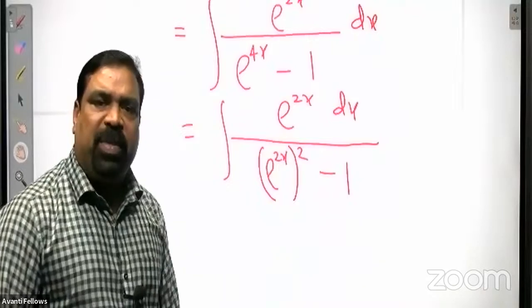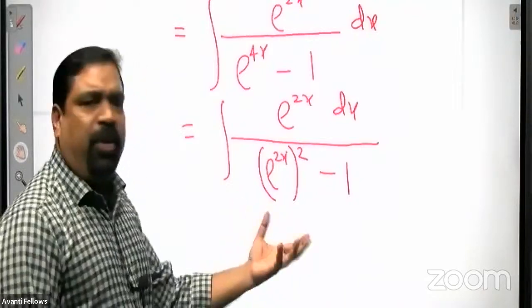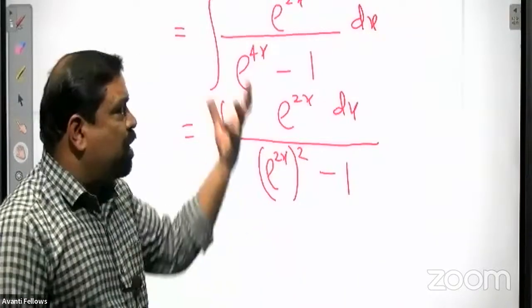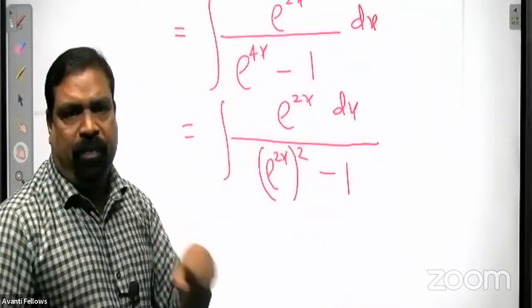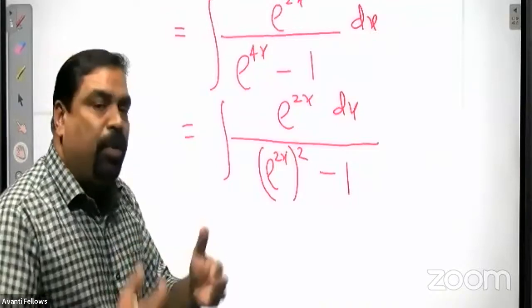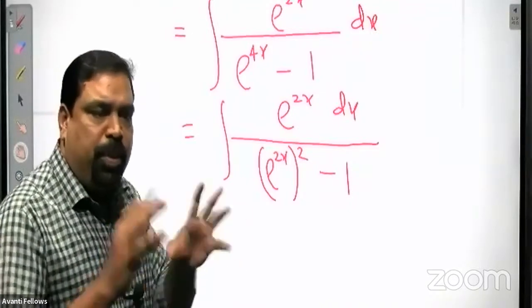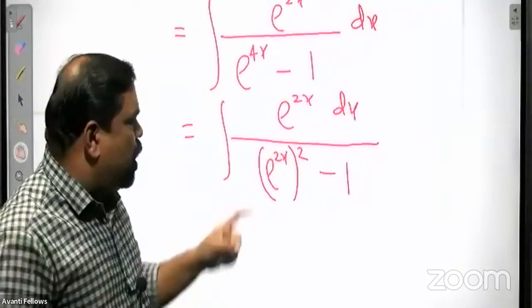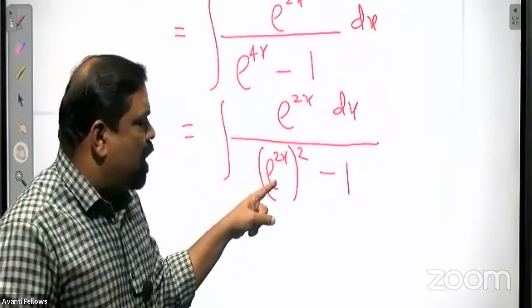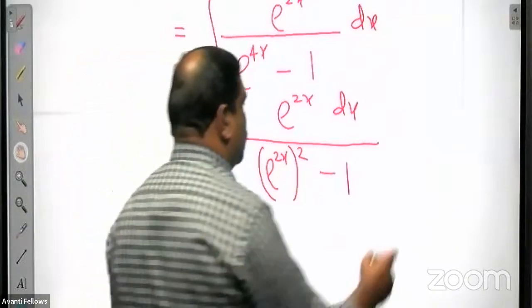After getting a problem, you do some simplification, whatever is possible. Later on, you will come to know what the correct substitution is. We have to substitute e power 2x as t.